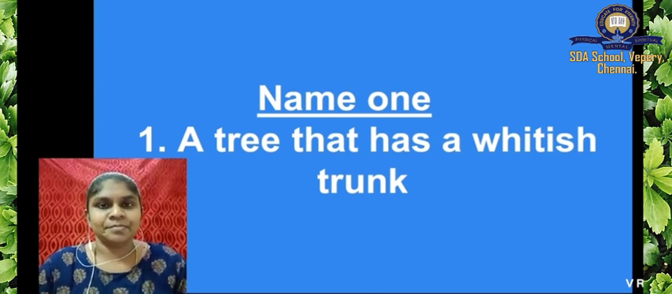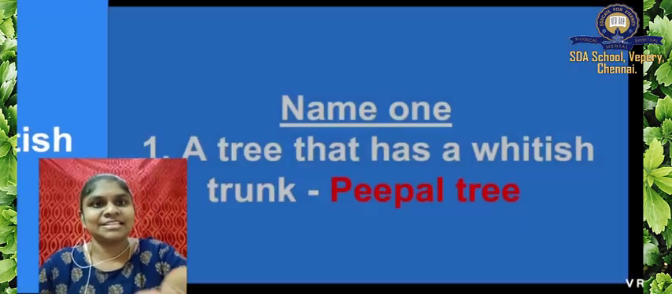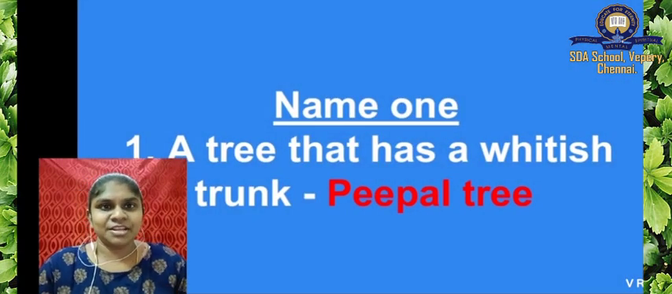Name one. You have to name any one tree or plant. Okay, first question: a tree that has a whitish trunk. I taught you, right? Can you name the tree? Two trees I taught you. Peepal tree and palm tree. Yes, you are correct. A tree that has a whitish trunk is peepal tree. You can write palm tree also.